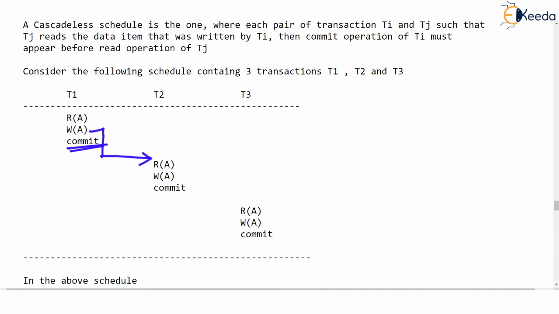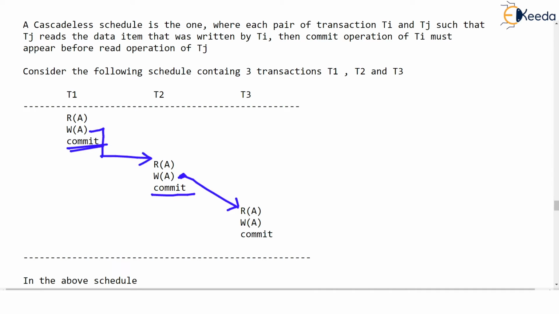Similarly, you watch, here is the updation of data item A done by T2, and this data item A is getting read by T3. Now T3 won't be allowed to read the data item A unless the commit occurs in the transaction T2. So this type of schedule is known as strict schedule.